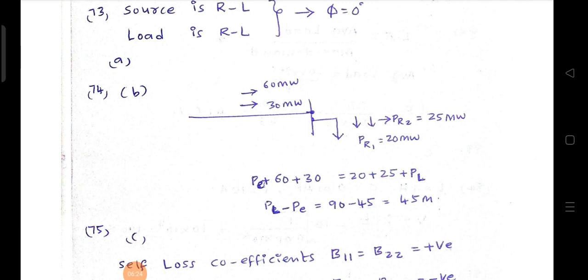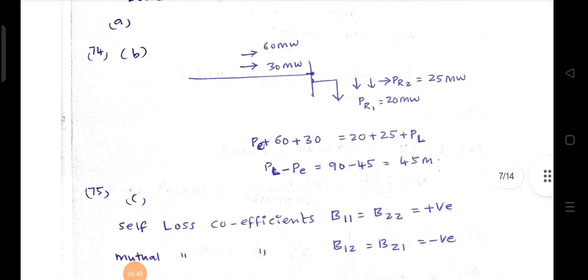In this bus, 60 megawatts and 30 megawatts are incoming powers, and PR1 and PR2 are the outgoing powers, 20 and 25 megawatts. Now see here, at this outgoing node I am assuming load power, and the incoming power towards the node I am assuming PE. Then PL minus PE is nothing but 60 plus 30, 90, minus 20 plus 25, that is 45. That means the resultant power will be 45 megawatts.